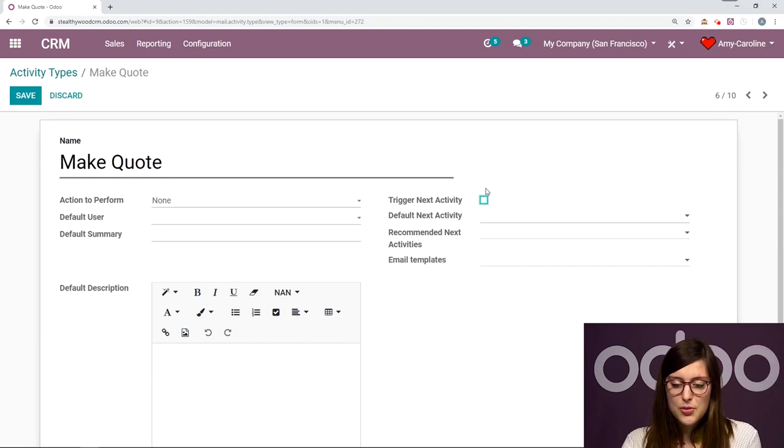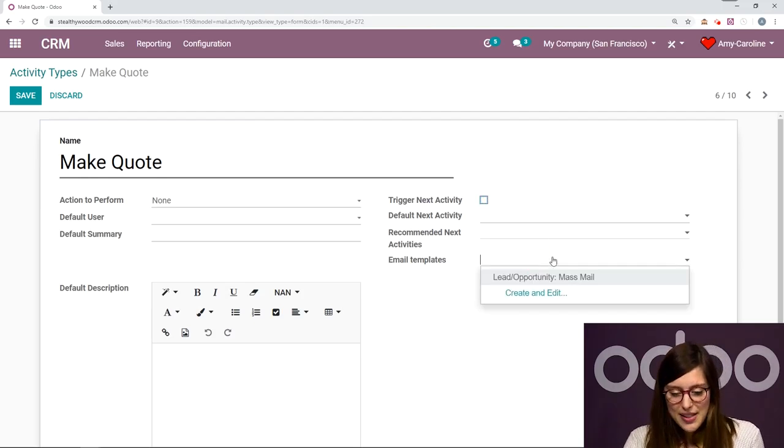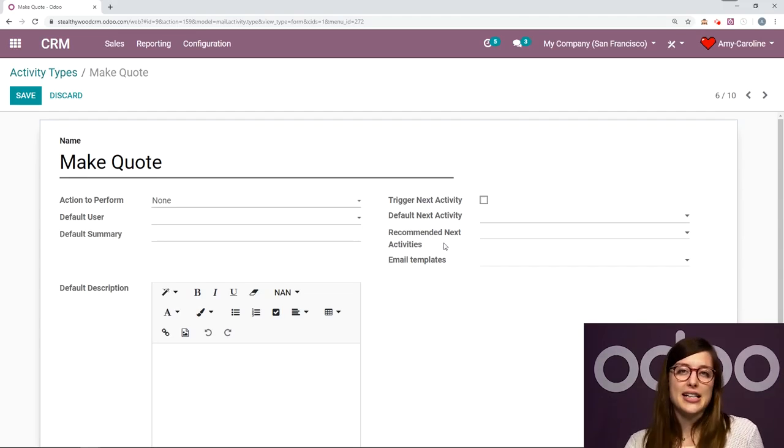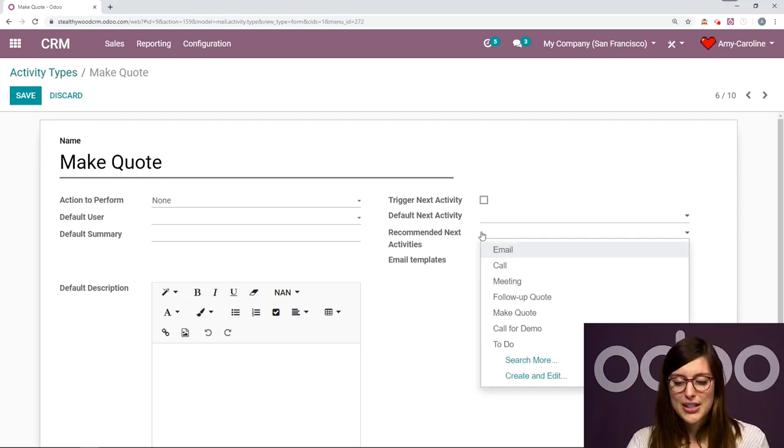I'm just going to remove this for a second so I can show you some of these fields that disappear when I select it, such as email templates, which we can add here. And we also have recommended next activities. So if you don't want to have a default, you can say, okay, you just made a quote. So how about you schedule an activity for a follow-up call or follow-up email? You can do that right here.